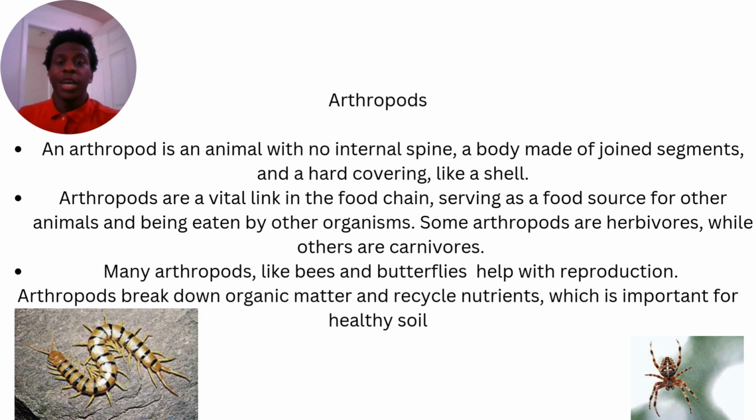An arthropod is an animal with no internal spine, a body made of jointed segments, and a hard covering like a shell. An example of that would be a spider. Arthropods are a vital link in the food chain, serving as a food source for other animals and being eaten by other organisms. Some arthropods are herbivores while others are carnivores. Many arthropods, like bees and butterflies, help with reproduction. Arthropods break down organic matter and recycle nutrients, which is important for healthy soil.